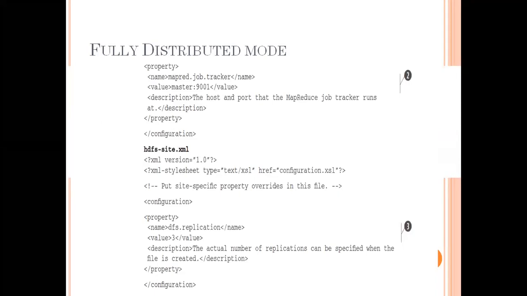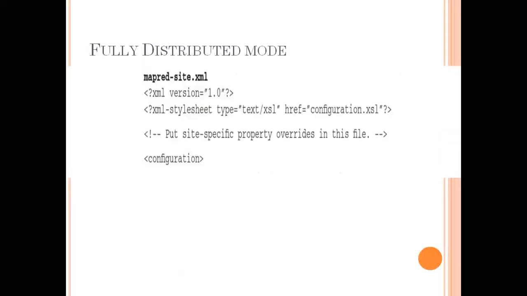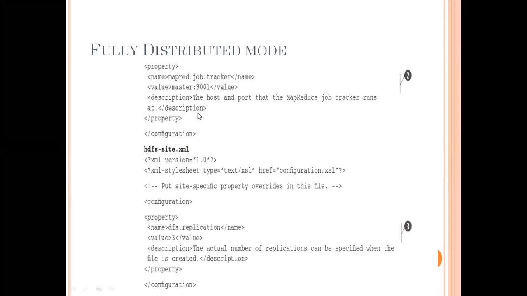This is the continuation of this file, where we have the configuration properties. Previously we considered localhost; here we are going to consider the master host. Then what is the duty of hdfs-site.xml?